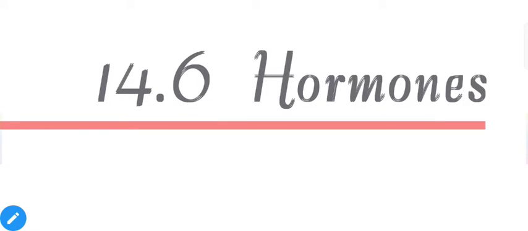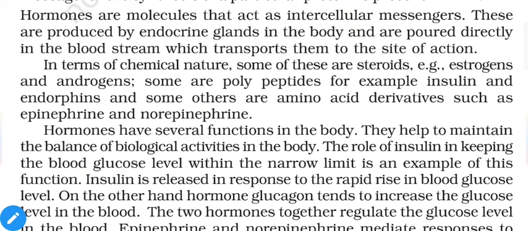Our last topic is hormones. Hormones are the molecules that act as intercellular messengers. These are produced by endocrine glands in the body and are poured directly into the bloodstream, which transports them to the site of action. That means we can say that these types of molecules are one type of activators which activate certain types of reactions.